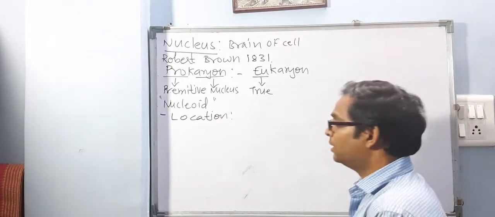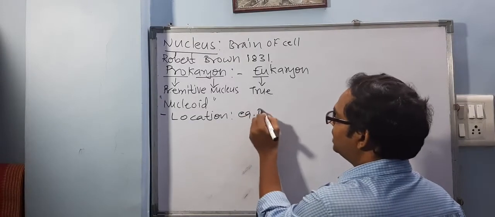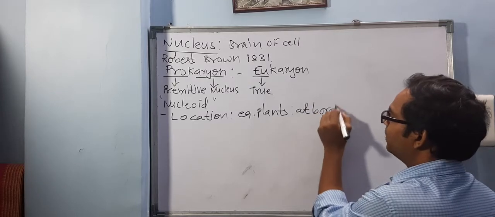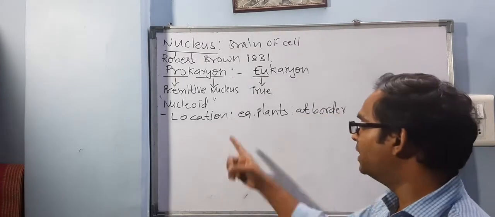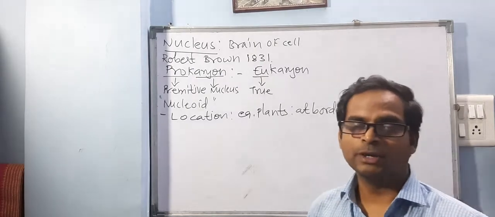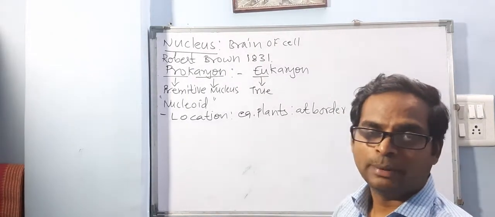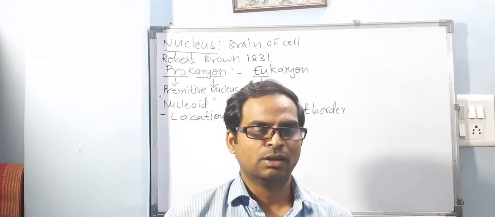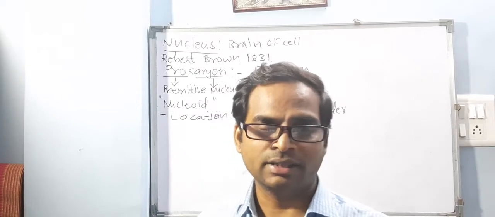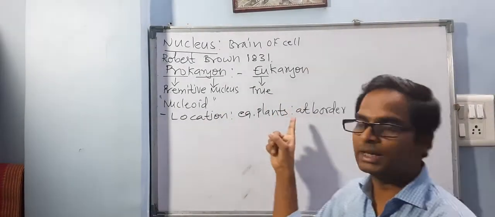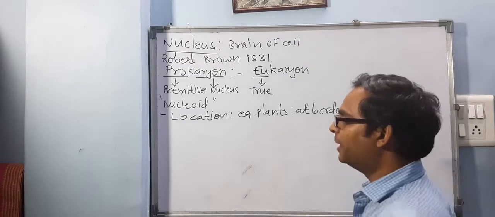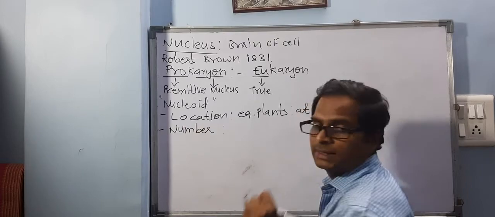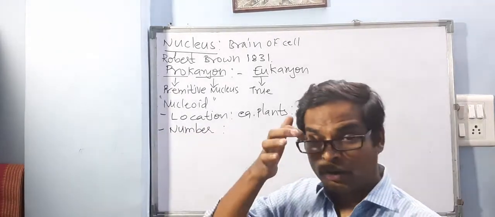Now, if you say in plant cells, it is at the border or it is located at the periphery. And the reason you remember why it is located at the border or periphery is because of that large vacuole present in the plants, which is called the central vacuole. Exactly. So as that central vacuole is large in size, it will push that nucleus towards the border or at the periphery.